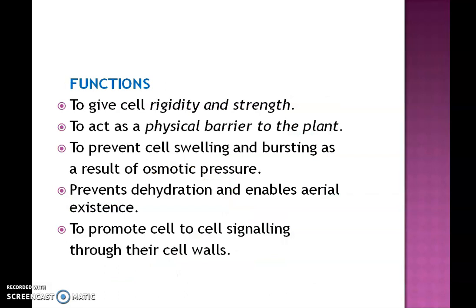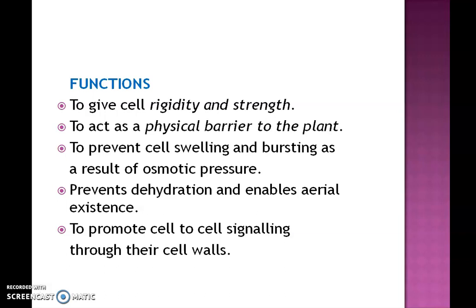And coming to the functions of a cell wall. Why does a plant need a cell wall? It has several functions to play in a cell, and the first and foremost one is to provide support to the cell and protect the protoplast from lysis. It gives the cell rigidity and strength, and also acts as a physical barrier to the plant.